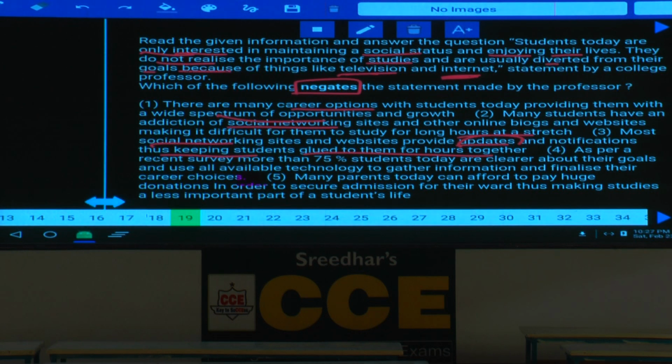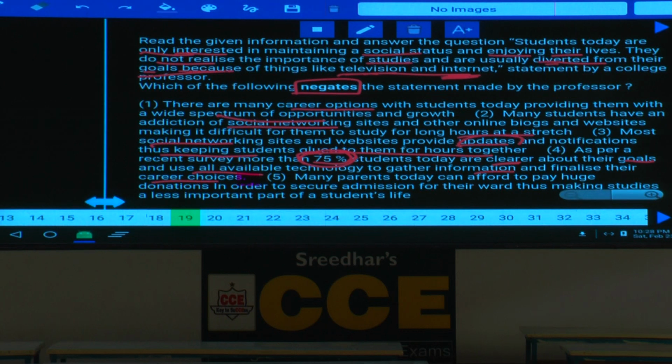As per a recent survey, more than 75% of the students today are clear about their goals and use all available technology to gather information and finalize their career choices. Now, the earlier statement says they are deviating from their goals because of the internet. But yes, now we have a case wherein 75% of the students are very clear about their goals. That means they are not deviating from the goals.